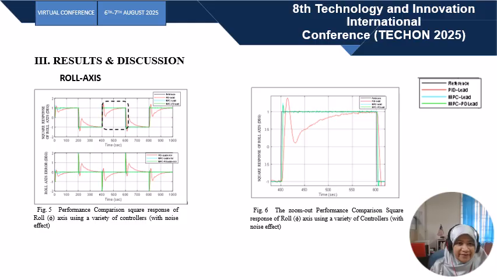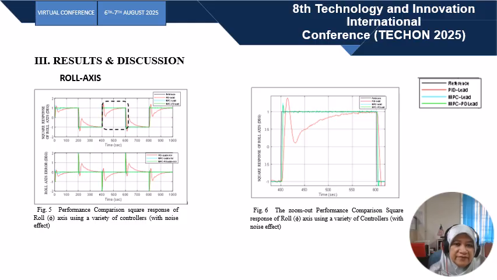For results and discussion, this slide shows the roll axis. From the findings here, the square wave input was used to study the effect of the presence of noise on the output response characteristics of the system to any changes between the specified minimum and maximum period.